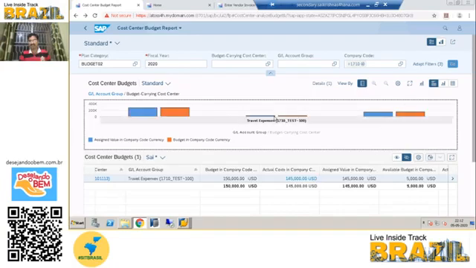If you click any box here, any cost center, because these are the cost centers, that will be filtered here. So the 5,000 USD budget is still there.